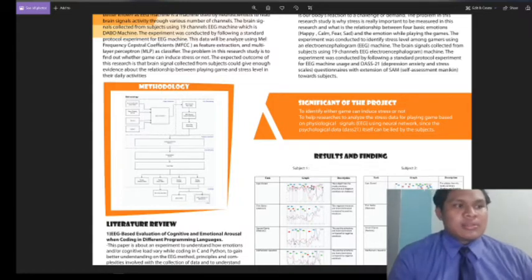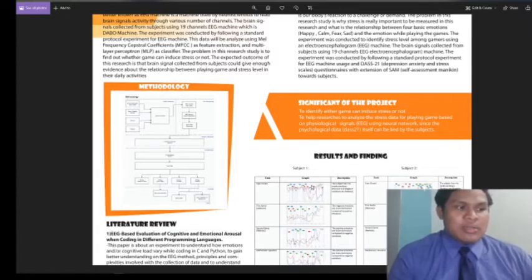In this research we use the elliptic filter. For the feature extraction, we use MFCC, which is Mel frequency cepstral coefficients. Feature extraction is done to determine the important features of the brain signal from the 19 channels of the EEG machine.